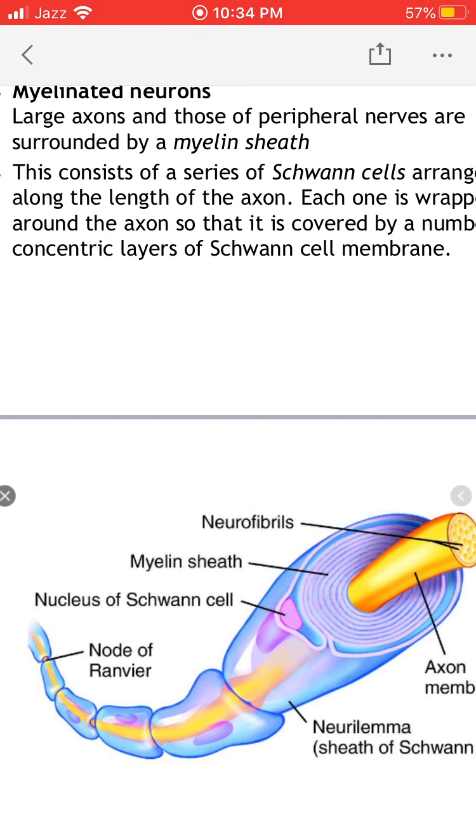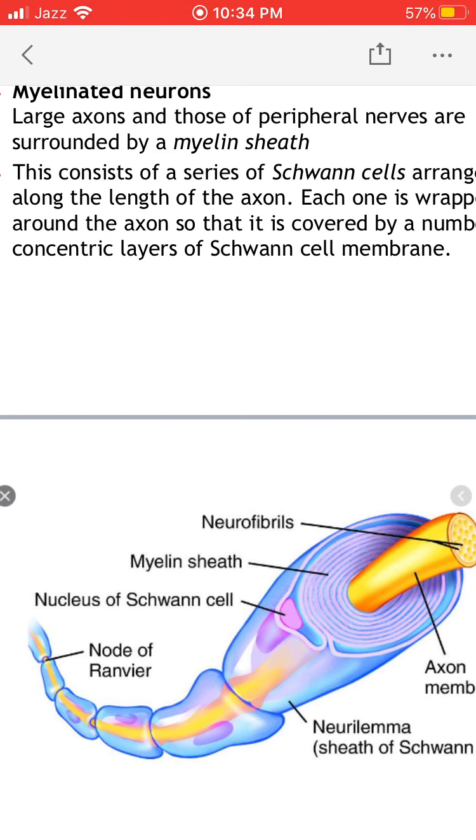In this cross section there is a single Schwann cell, and this Schwann cell has been wrapped multiple times around the axon to form a myelin sheath. On the outer side you can see the nucleus of the Schwann cell, and the outermost membrane of the Schwann cell is called neurilemma, which is basically the sheath of the Schwann cell.